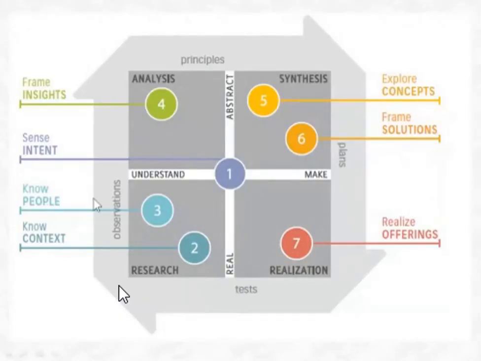Sense intent is the beginning. Know the context, know the people is observation. Frame insights is analysis, or principles. Explore concepts and frame solutions is synthesis. And realize offerings is realization.